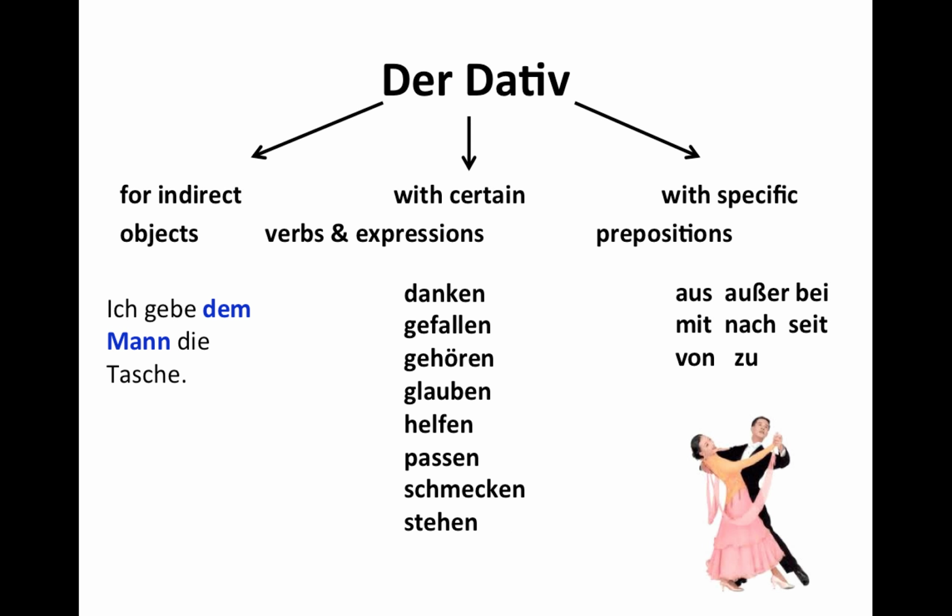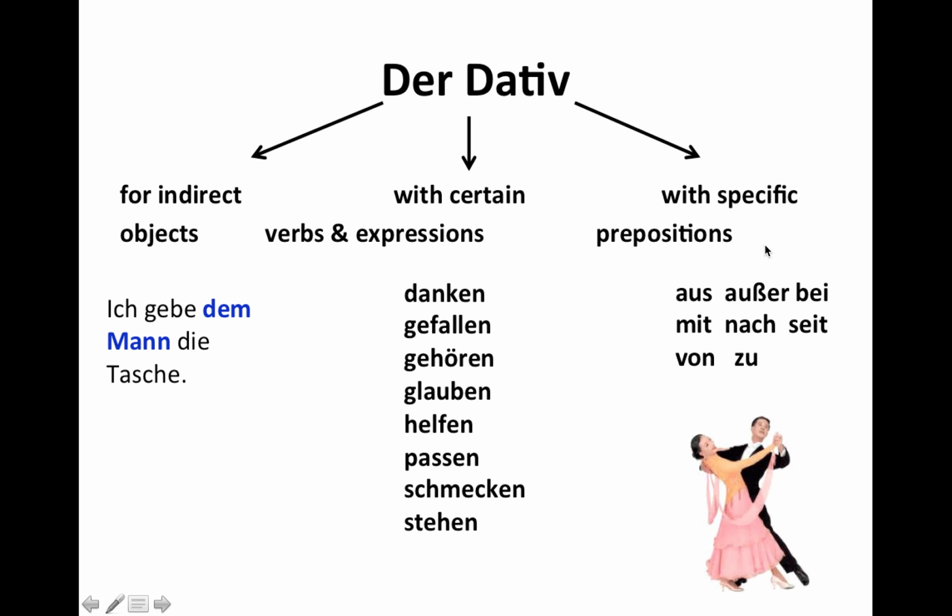So there are some dative verbs that just require the dative. So you just got to know, oh, this is a dative verb. Or whenever you find a new word and it has an indication such as dative verb, then you know, oh, I got to use it with the dative. So again, basically used for the indirect objects. And then there are some verbs or expressions that just require the dative because they do need this indirect object, right? The whom or the person, basically the receiver of an action.